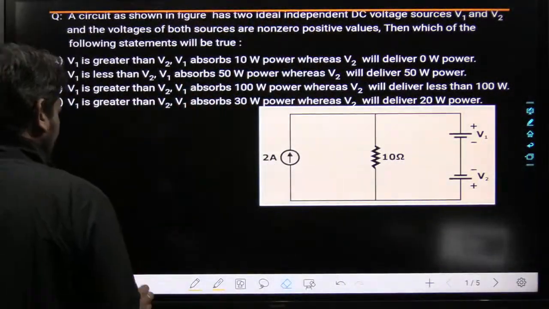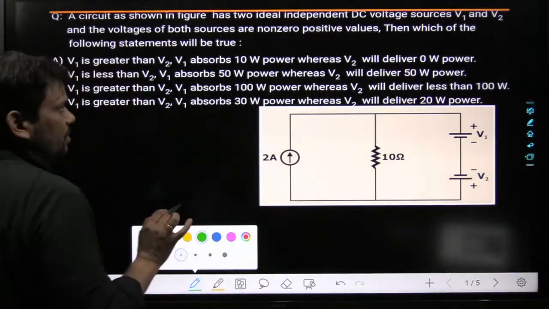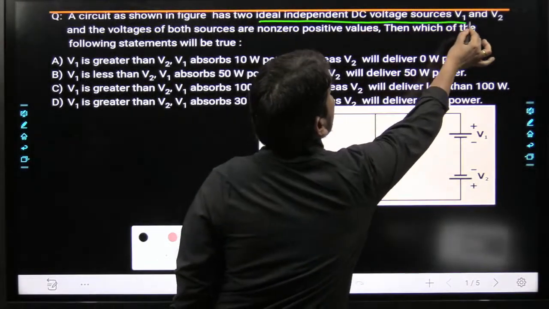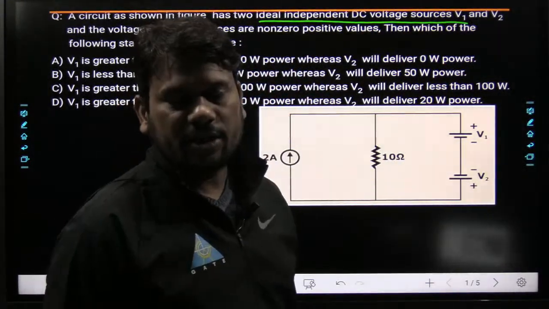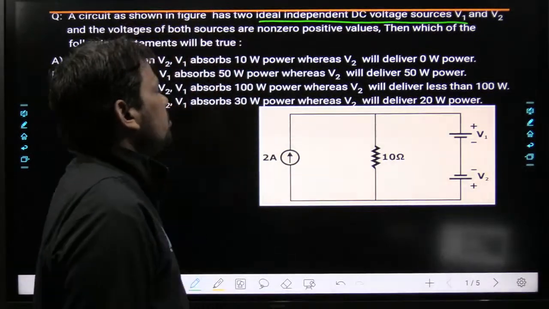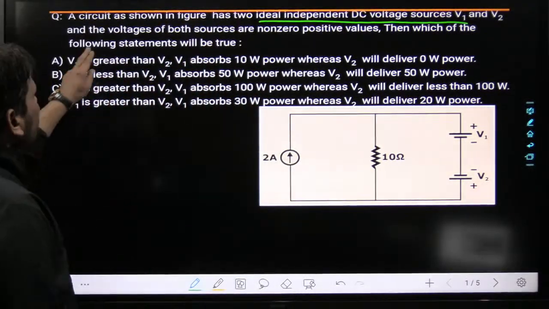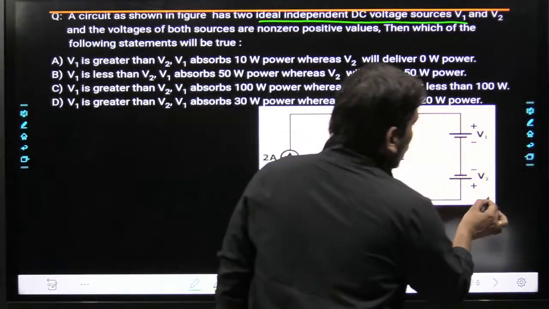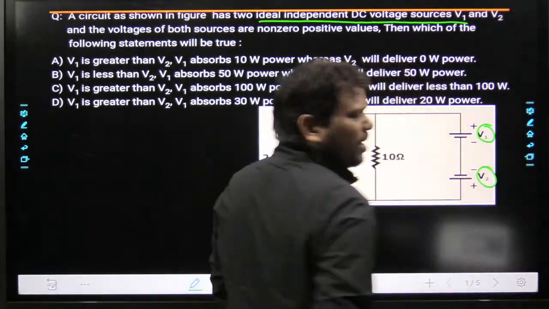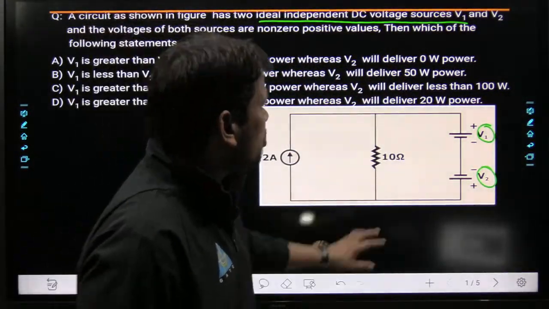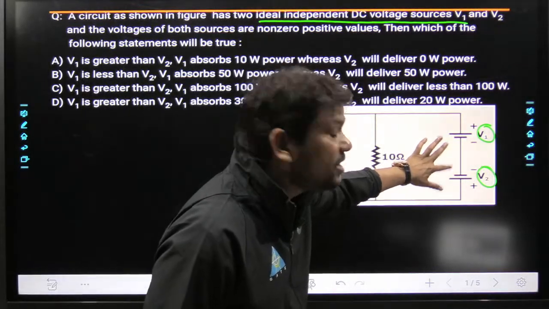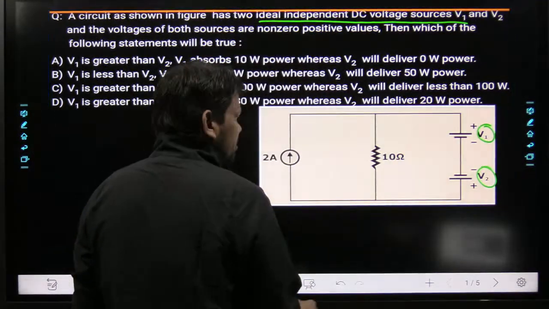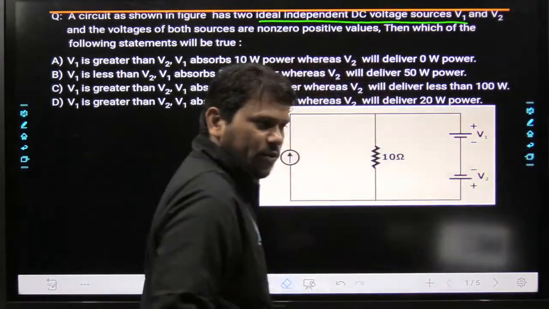See, try to understand. First thing I want to tell you: ideal independent DC voltage sources. As your sir told you, what is the definition of ideal DC voltage sources? V1 and V2, and the voltage of both sources are non-zero positive values. It means, my dear friend, whatever this V1 and V2, guaranteed those values will be positive. So you don't have the authority to change the polarity, because it is already mentioned that both voltages are positive. Hopefully this thing is clear.